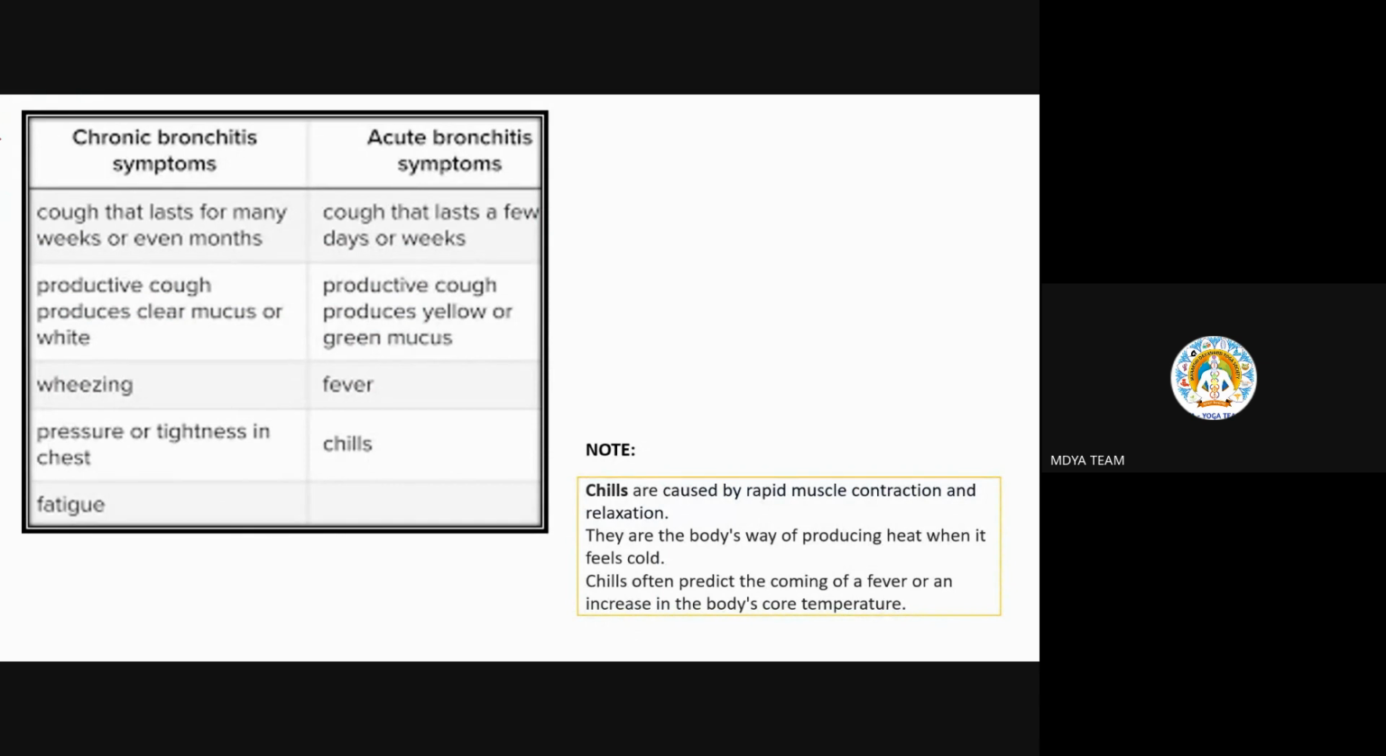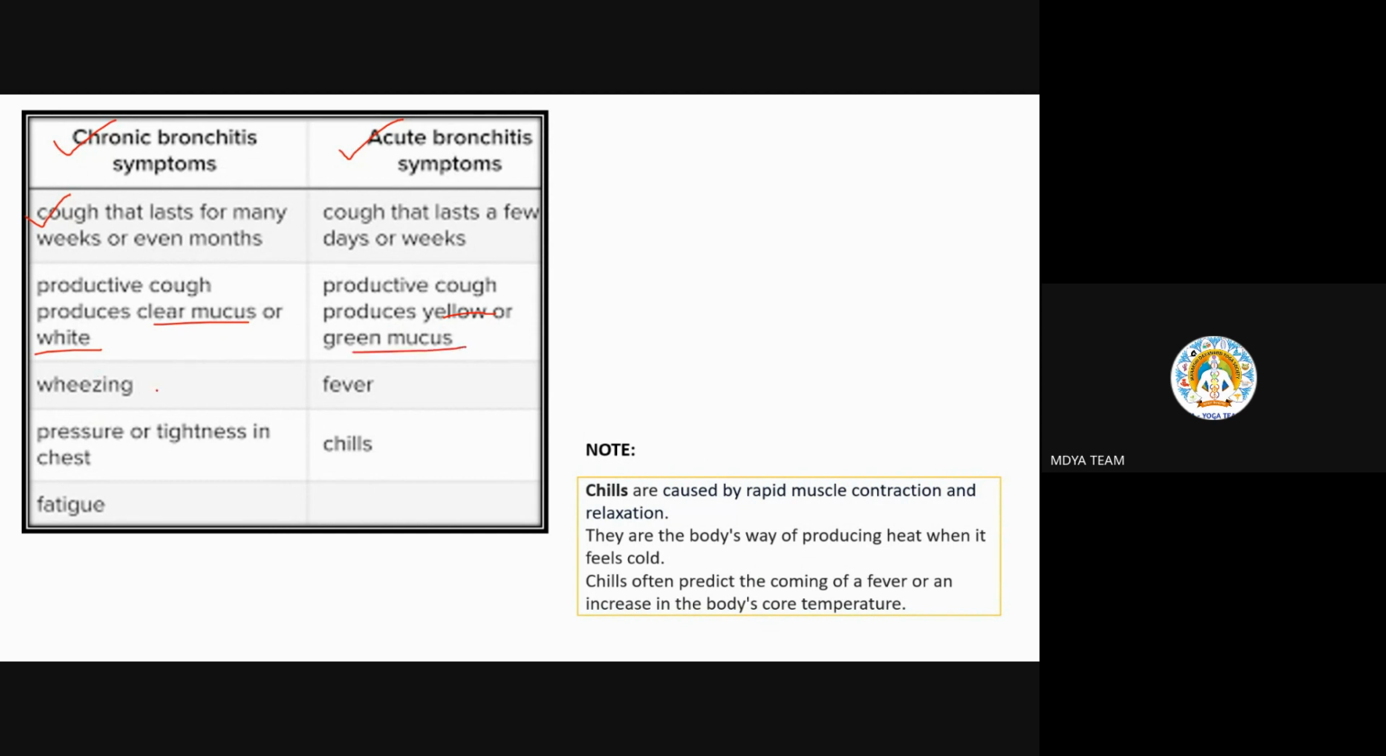And these are the differences on the basis of symptoms between chronic bronchitis and acute bronchitis. Acute bronchitis: cough that lasts for a few days or weeks, as I told you before, 2 to 4 weeks, and productive cough produces yellow or green mucus. Chronic bronchitis: cough that lasts for many weeks, as I told, for years or months, and productive cough produces clear or white mucus. In acute, there is yellow or greenish mucus through the nostrils.